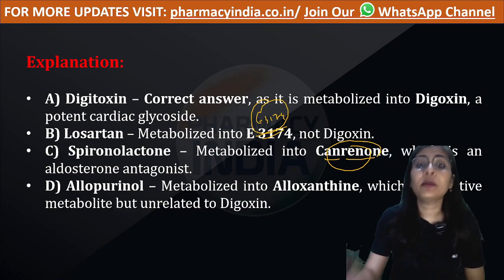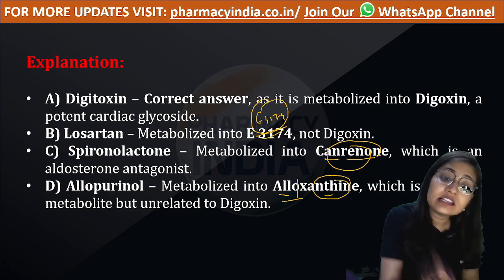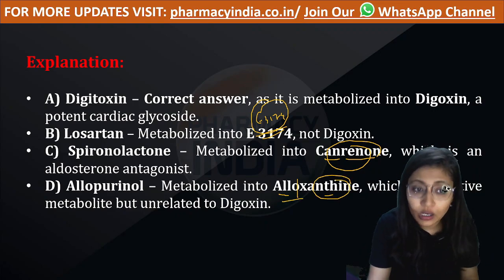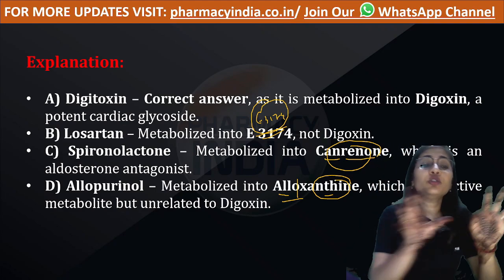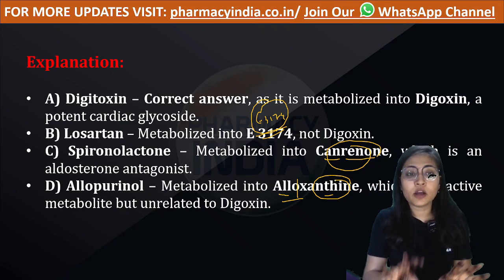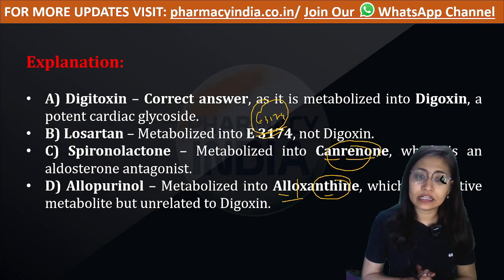Allopurinol gets metabolized into alloxanthine, and this alloxanthine is the active metabolite. Therefore, you have to learn which among the following is the active drug and what are their active metabolites.